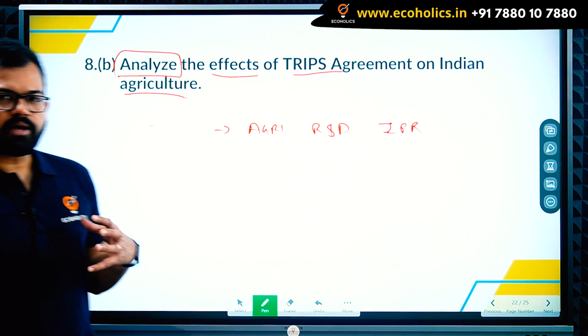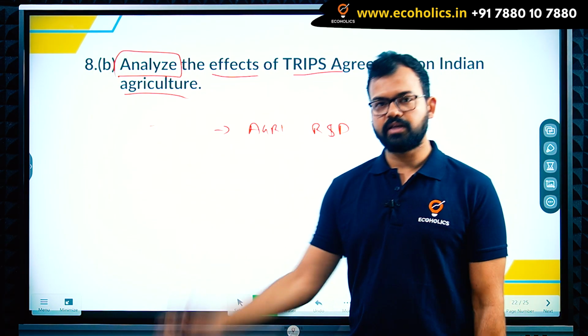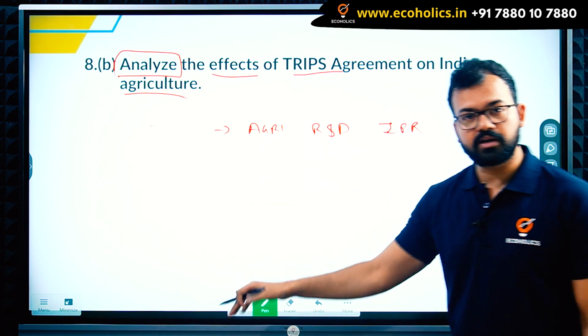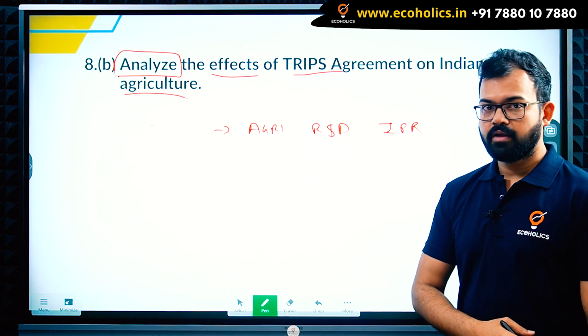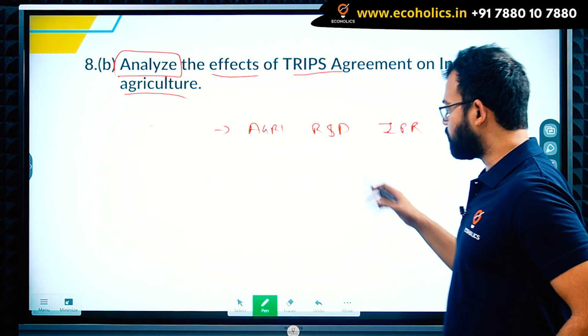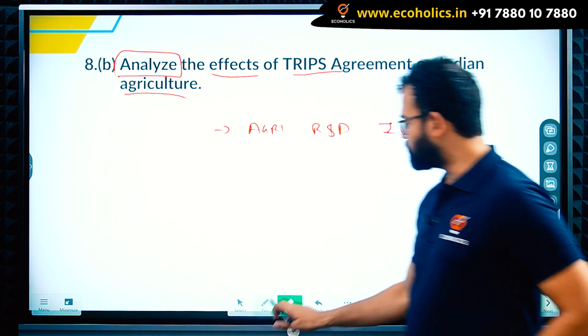India is reluctant because, though intellectual property is important and India is not denying it, the question in front of the policymaker is food security. Food security should not be part of intellectual property, or if it is, there must be certain relaxation. That was India's concern.